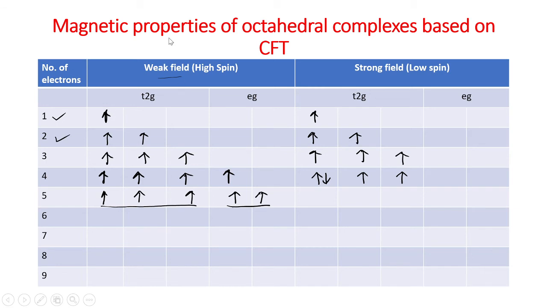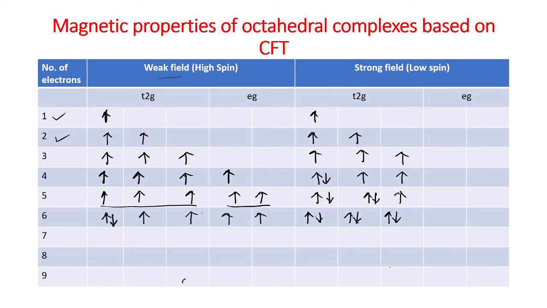And for the strong field ligand, for 5 electrons, 1, 2, 3, 4, 5. That means the electronic configuration is t2g5 eg0 for a strong field ligand. Then if we have 6 electrons, the electronic configuration for a weak field ligand is 1, 2, 3, 4, 5 and 6. That means the electronic configuration is t2g4 eg2. And for the strong field ligand, it is written as 1, 2, 3, 4, 5, 6.